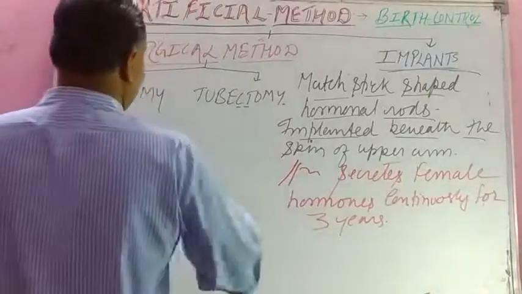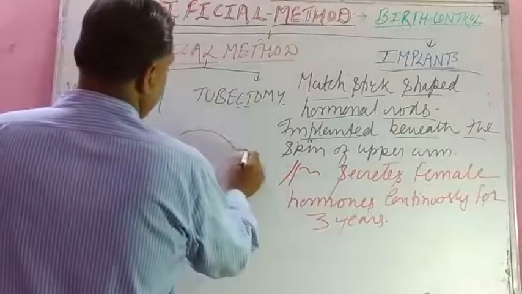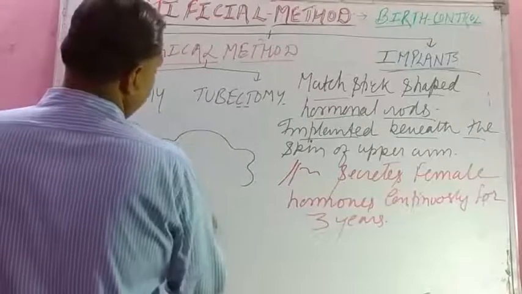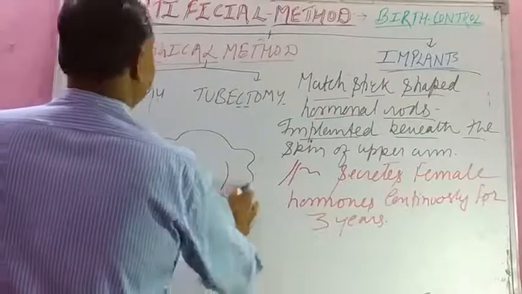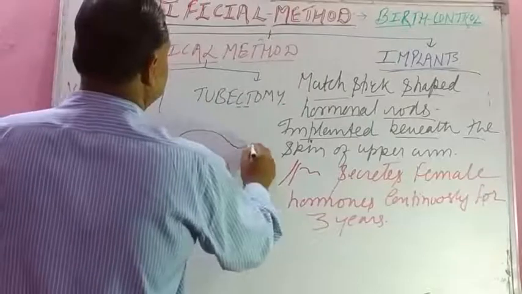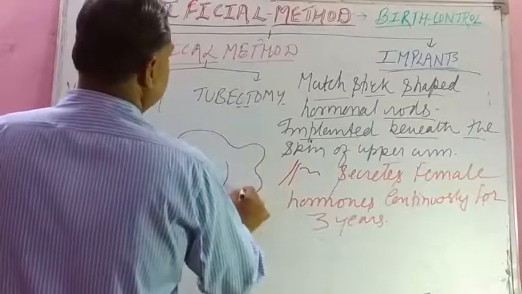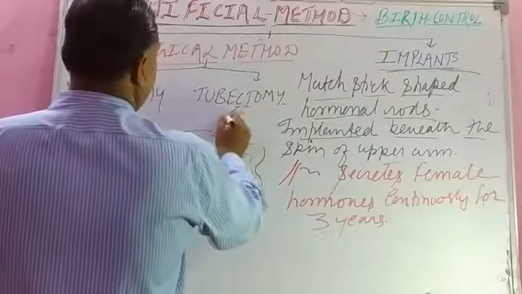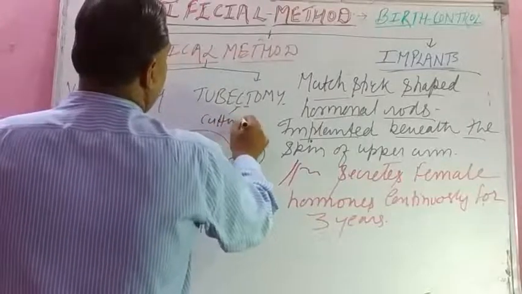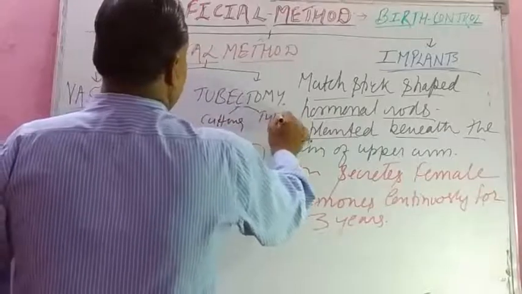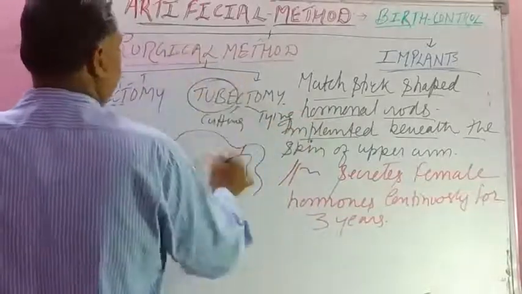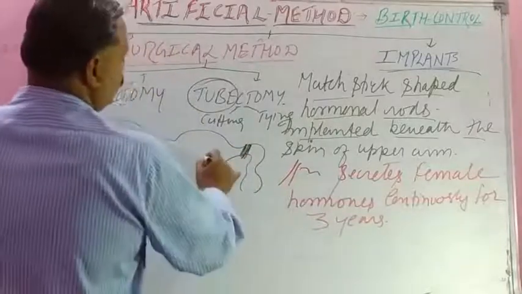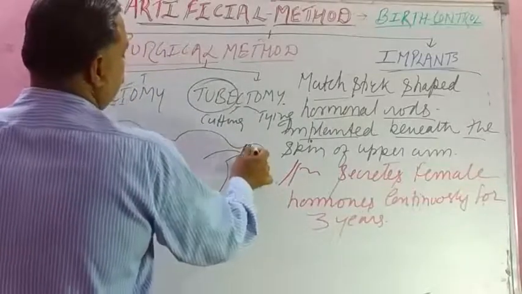And tubectomy, student. This is fallopian tube. C stands for cutting and T for tying of tube, meaning fallopian tube. Cutting and tying of fallopian tube. And so this will prevent the fertilization.